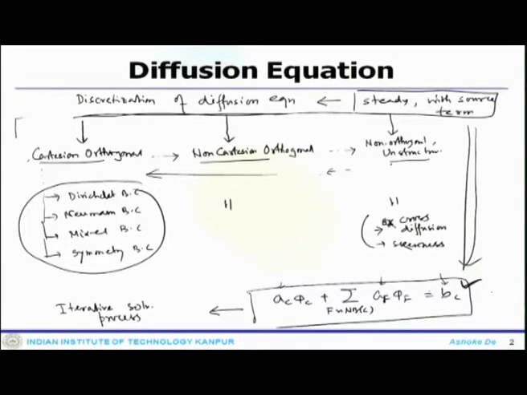And one important thing that you have come across is that when you deal with non-orthogonal unstructured system, you come across the contribution due to the cross diffusion term, which leads to some difficulties in the calculation, because the cross diffusion term, if you recall from our previous lectures, you cannot calculate using the nodal values between the cells.